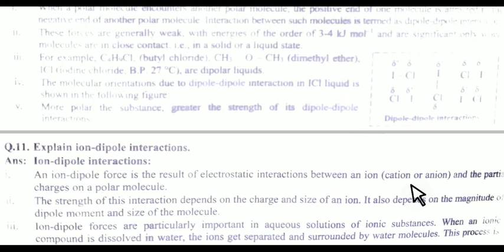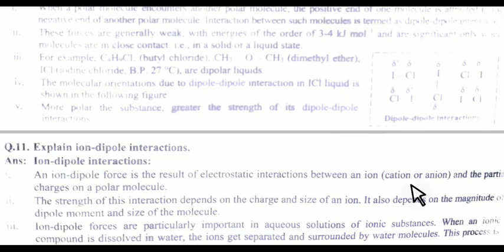If you attract the cation to the negative side of the polar molecule, or you take an anion and attract it to the positive side of the polar molecule, then in this type of attraction, ion-dipole attraction occurs.